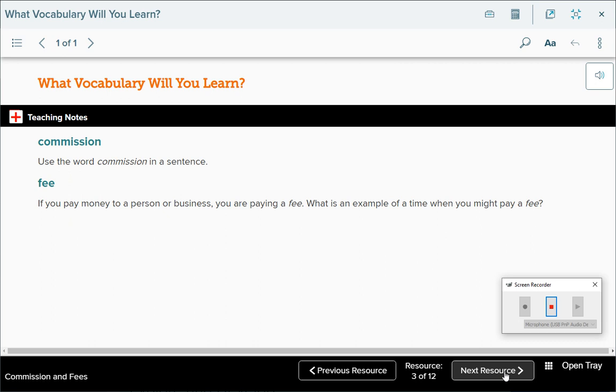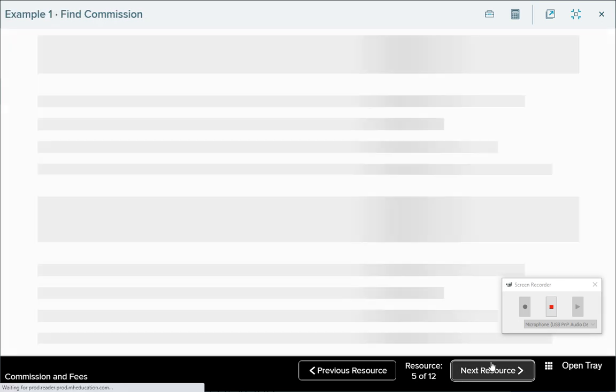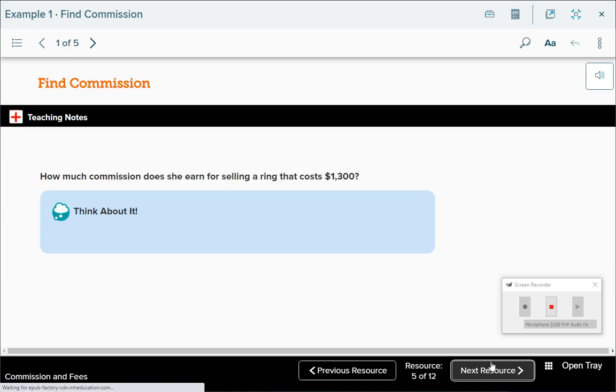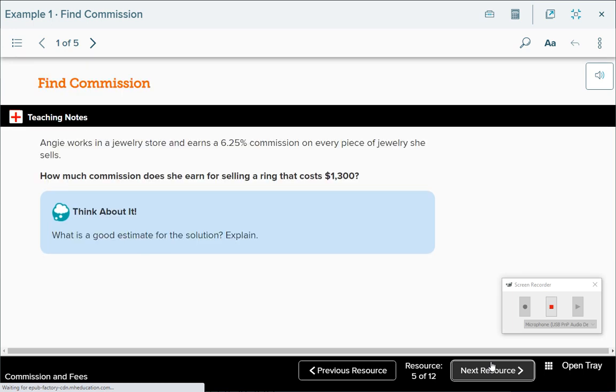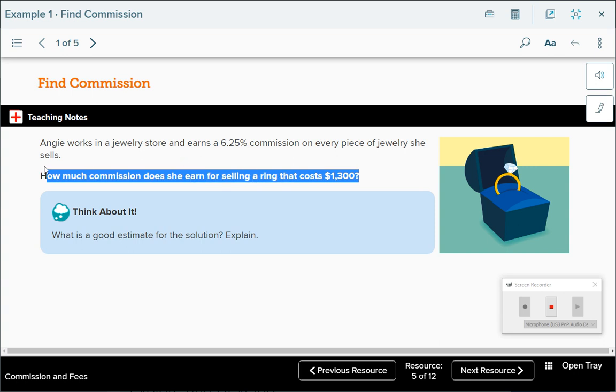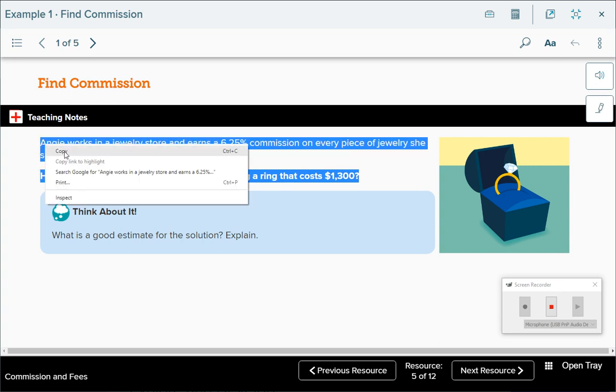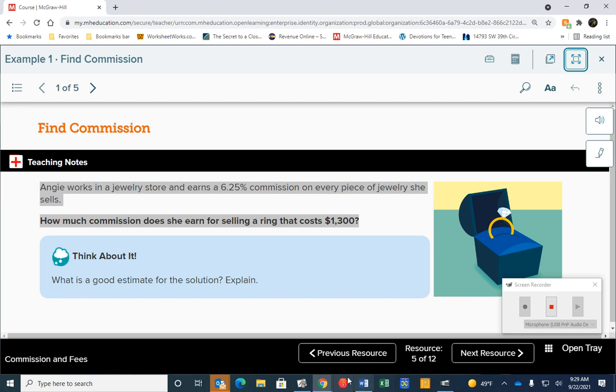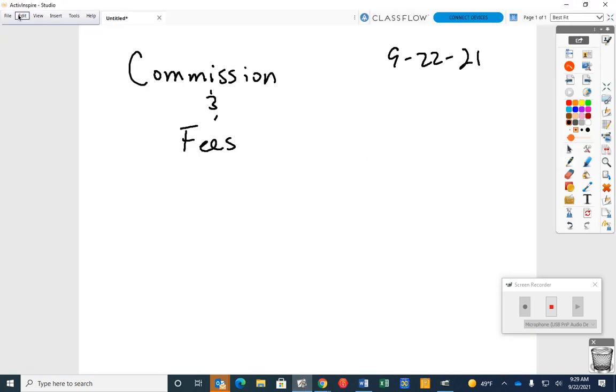Okay. All right. So first thing, when we find commission, this is pretty easy. Commission is very similar to sales tax, very similar to markups. So what we're going to do, let's take all this information and put it in our examples thing over here.